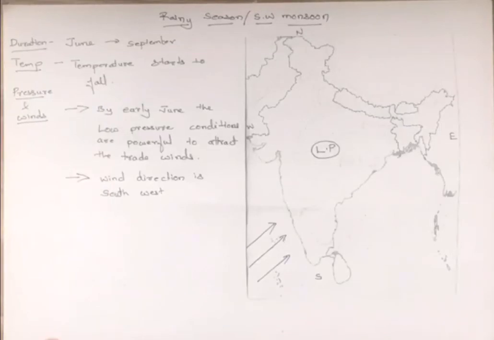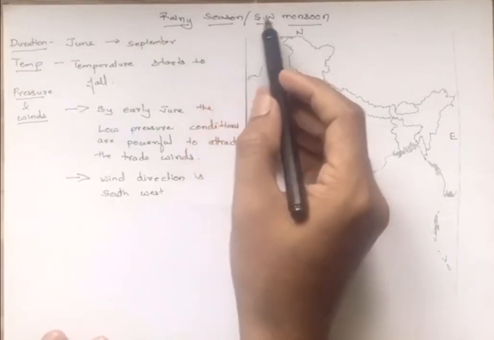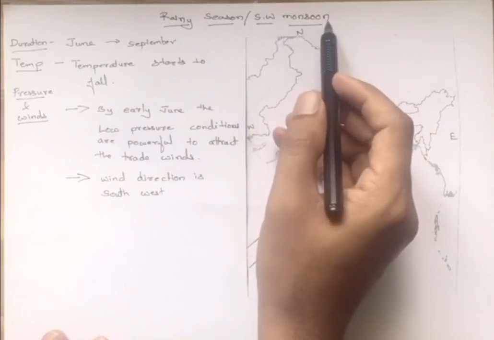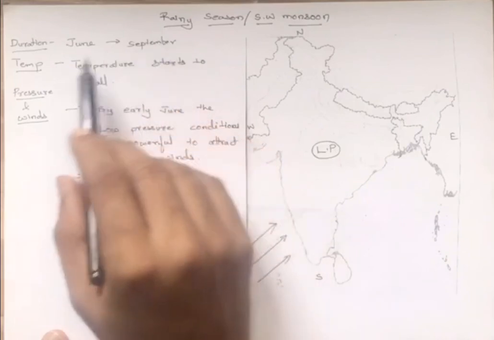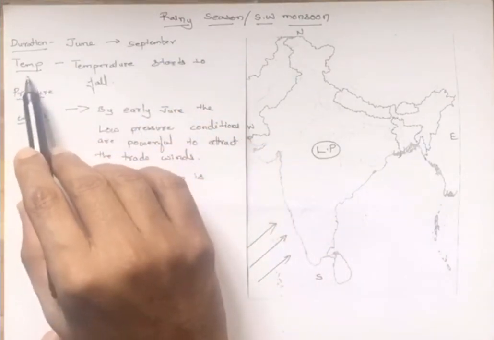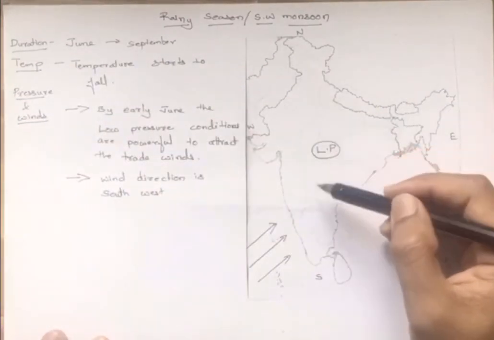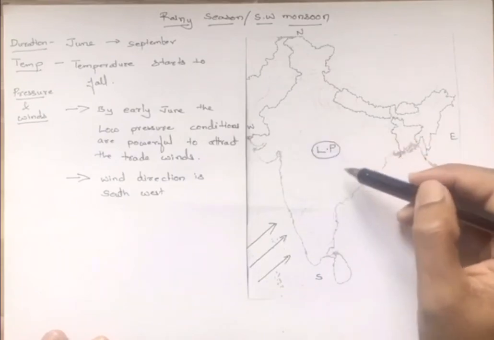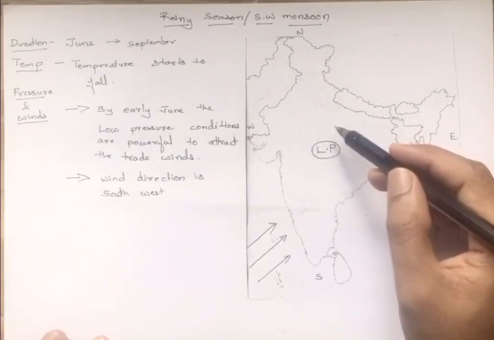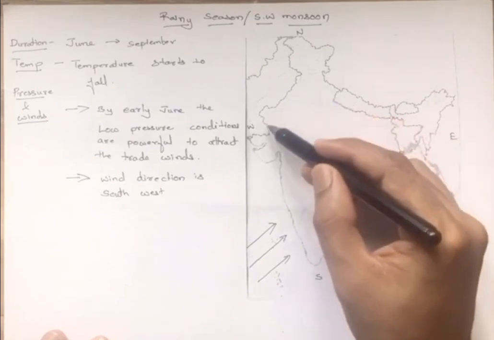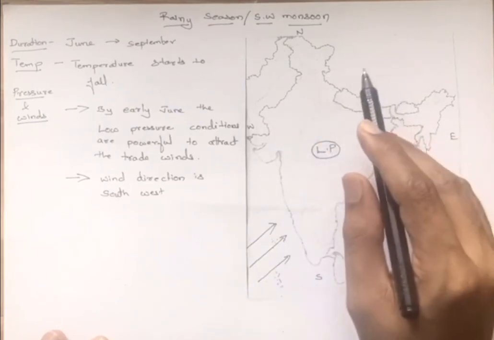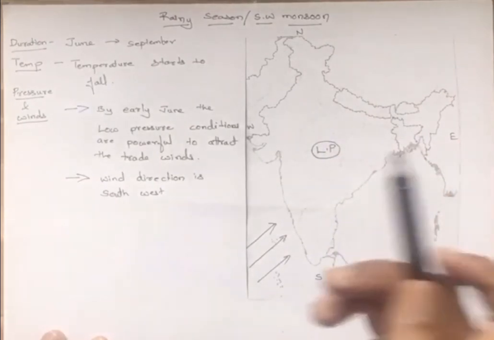Students, the next season is the rainy season or the southwest monsoon season. Its duration is from June to September. Temperature conditions: when you talk about temperature, it starts to fall during the rainy season, except in the northwestern part of our country, that is the Rajasthan area, where you still find the temperature is on the higher side.